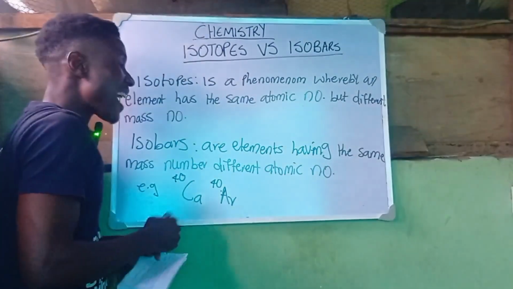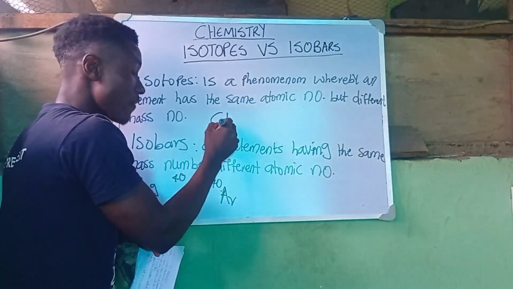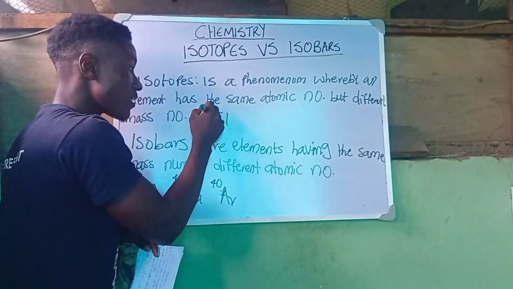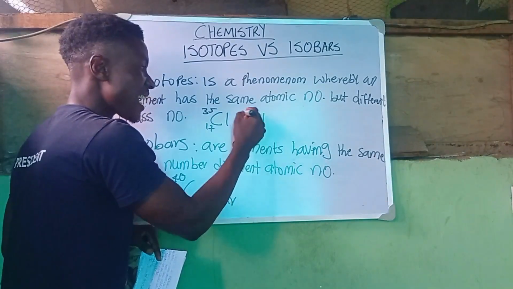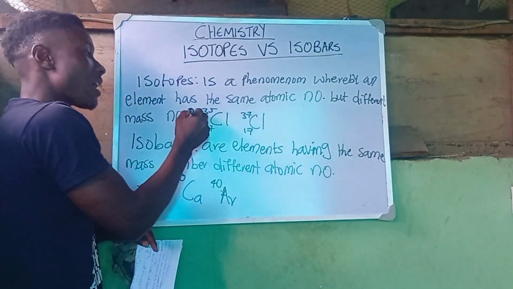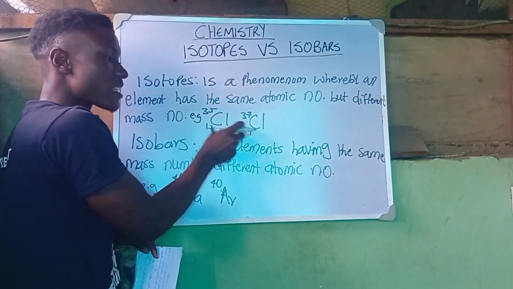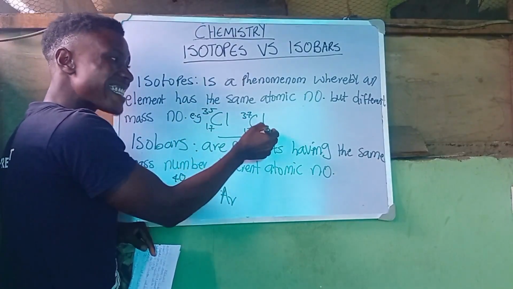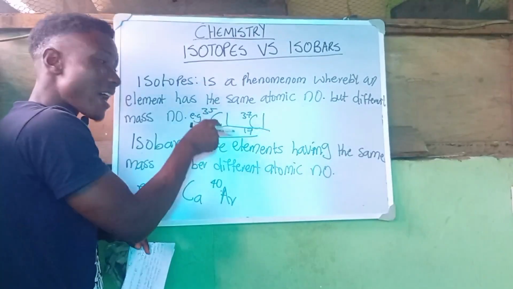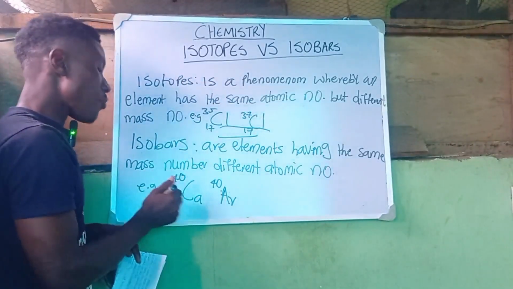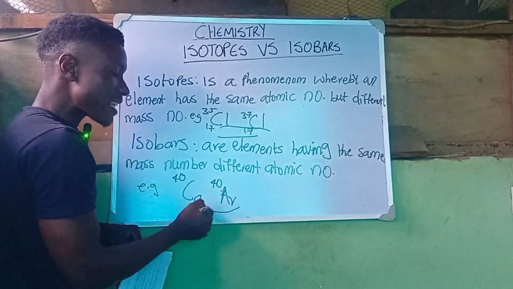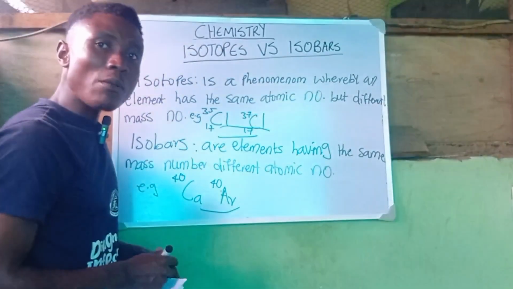When it comes to the isotopes, remember we said we have our chlorine to be 17 and 35, and we have our chlorine to be 17 and 37. You find out that for the isotopes, they have the same atomic number and it is the same element. But for the isobars, they are different elements, but they have the same mass number.